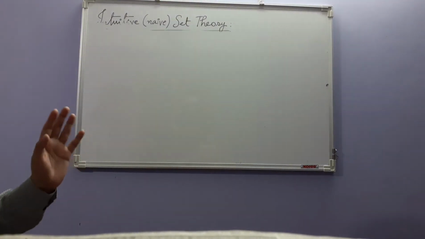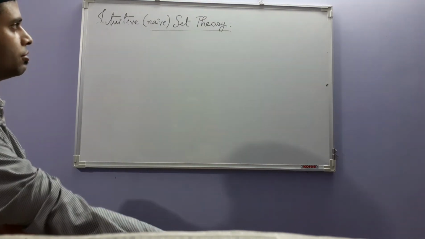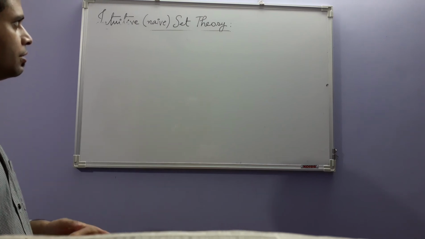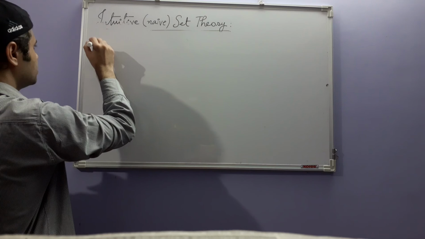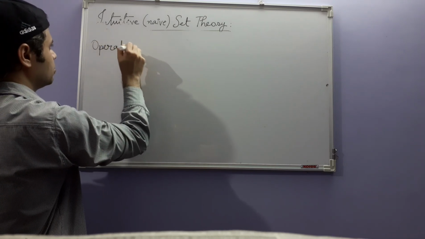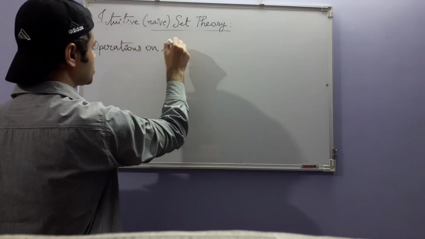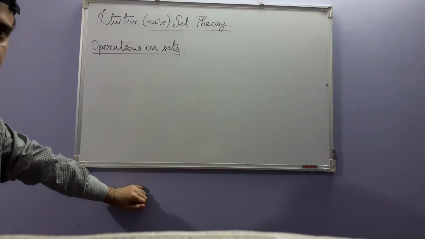Apart from that we have not actually discussed any other result. So it is high time we change this situation by having operations on sets. Okay,